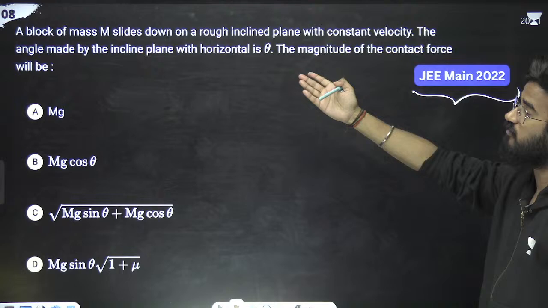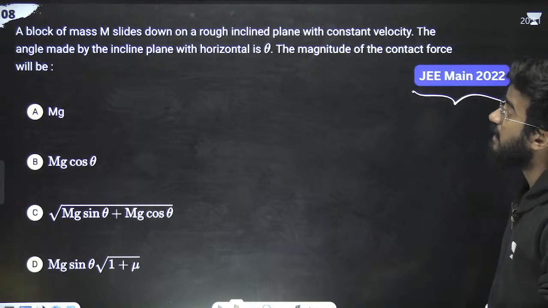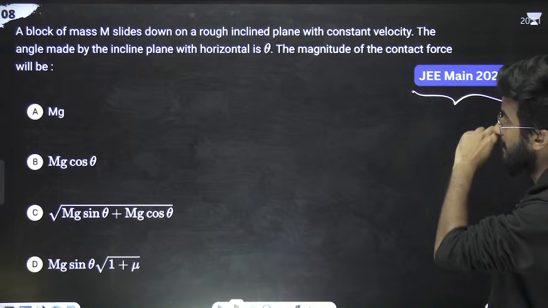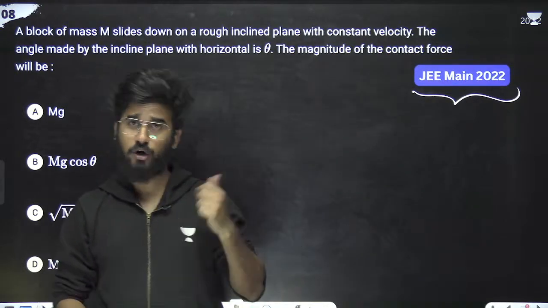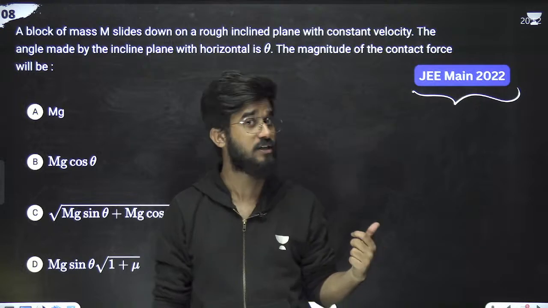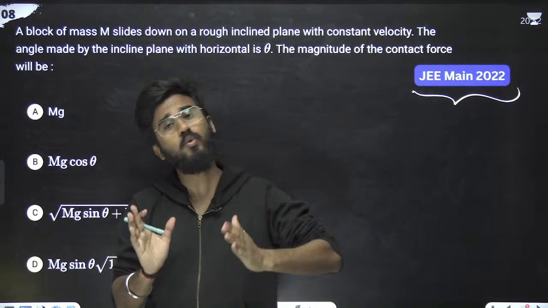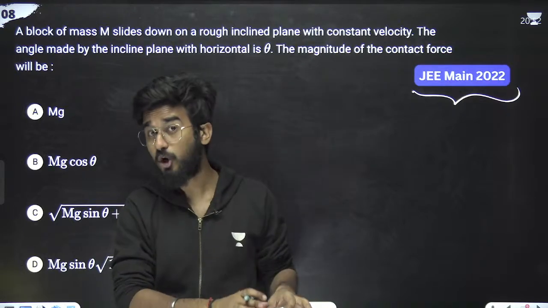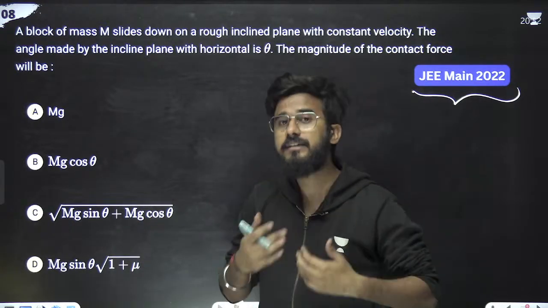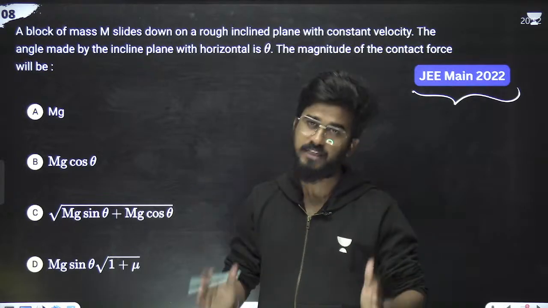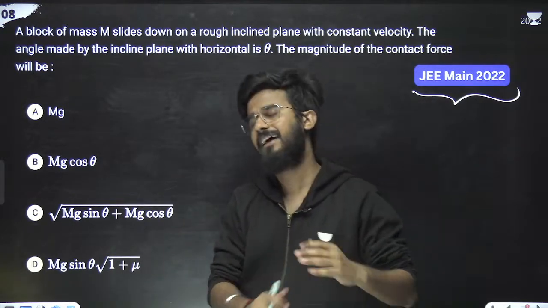What the question is saying: a block of mass m slides down a rough inclined plane with constant velocity. The angle made by the inclined plane is theta, and we need the magnitude of the contact force. What is the contact force? I have already explained this in the beginning of the laws of motion session, last session. There are two kinds of contact force: one is normal reaction, the second is frictional force. So contact force is the resultant of two forces, the frictional force and the normal reaction.